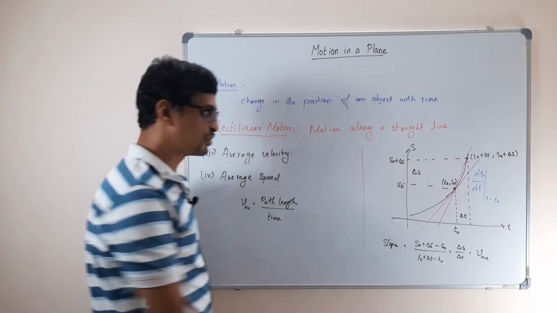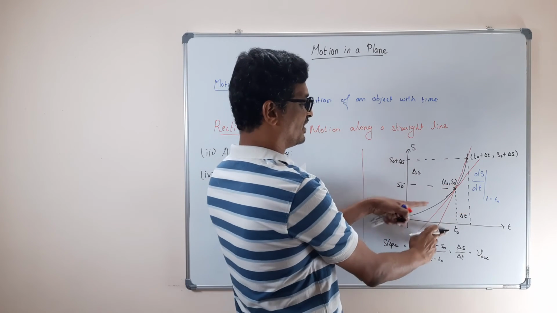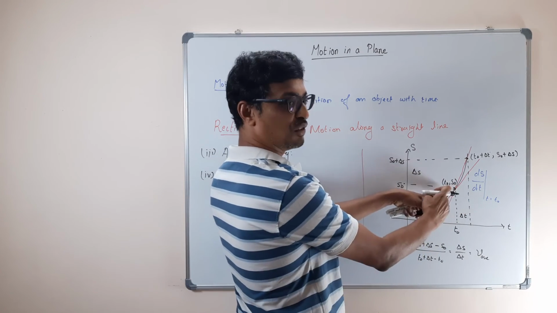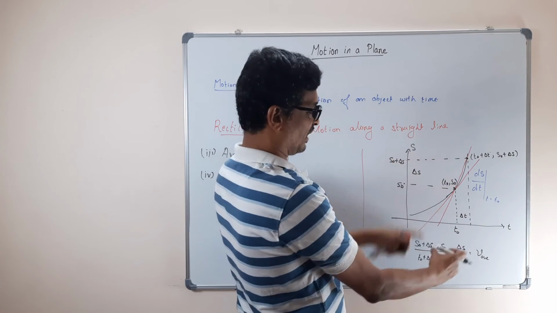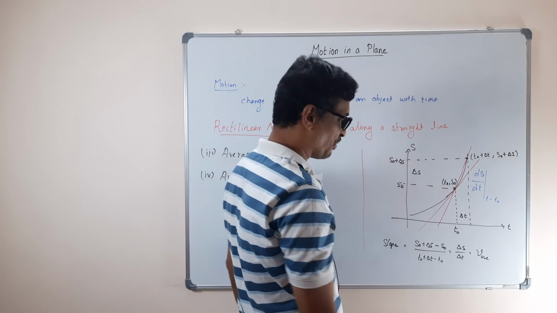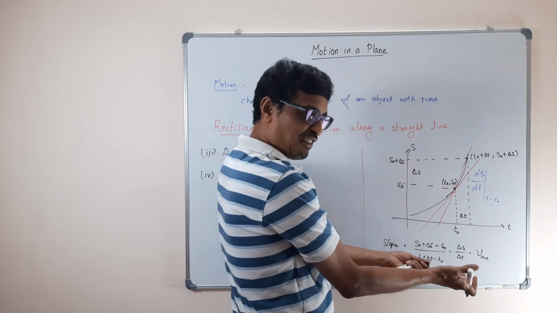You got it? At the 2 point, this is the initial position. This is the position at t0. This is the position at t0 plus delta t. So that's what your average velocity is. Once you put this as t2, that's what you get as average velocity.